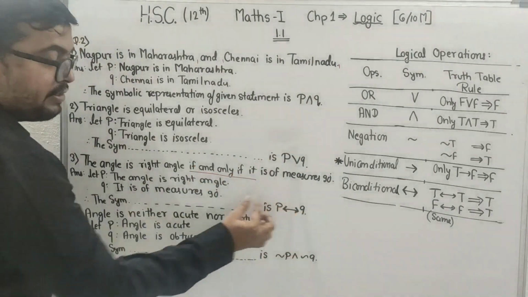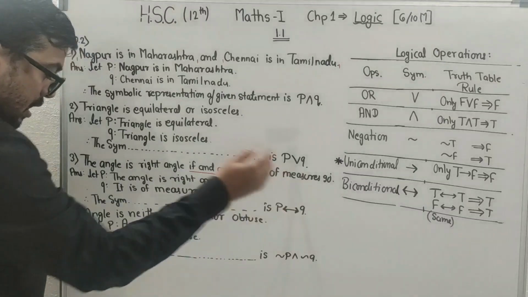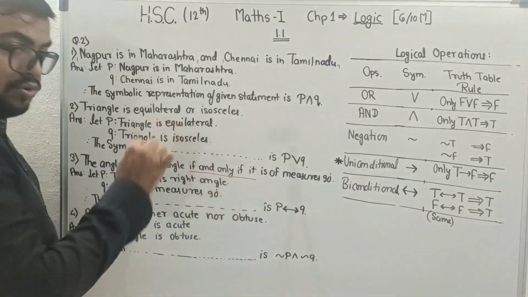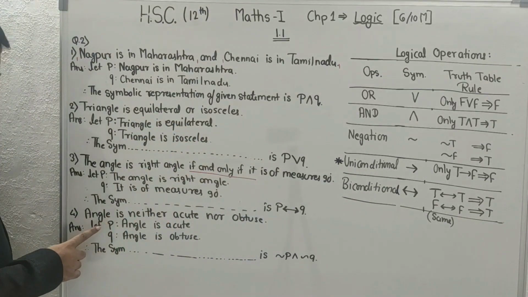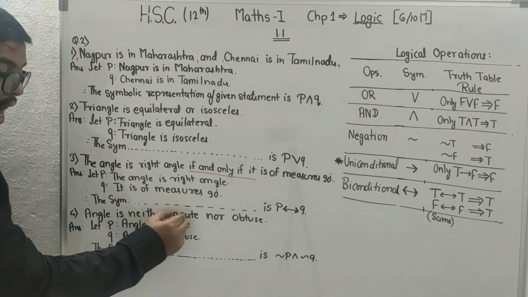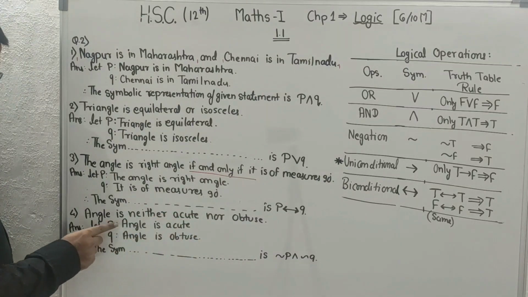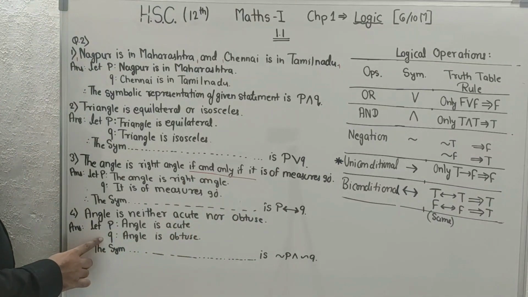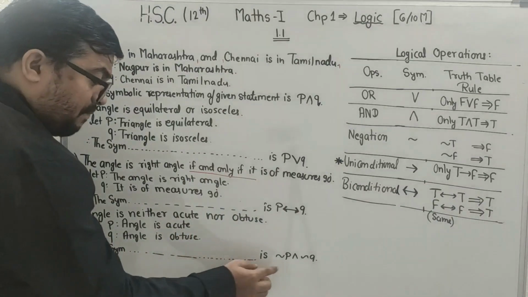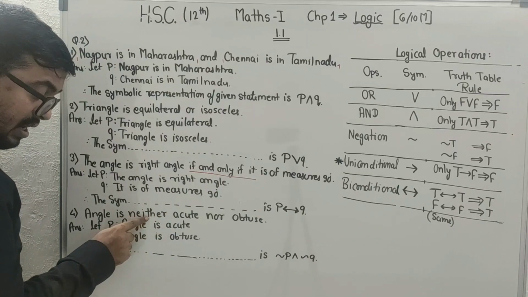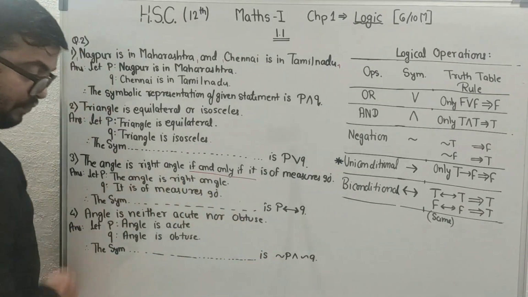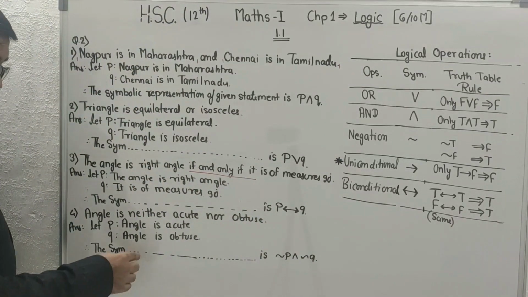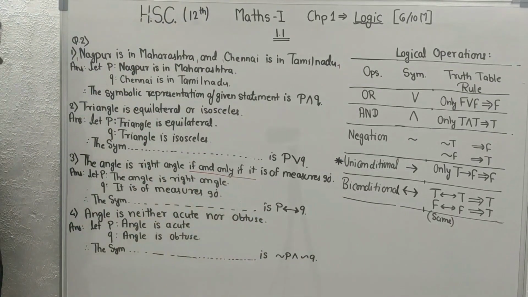This is biconditional. Okay, next, angle is neither acute nor obtuse. So here it is, angle is acute, P. Angle is obtuse, Q. Symbolic representation becomes, here it is neither, so negation P, not obtuse, negation Q, and there will be and in between.